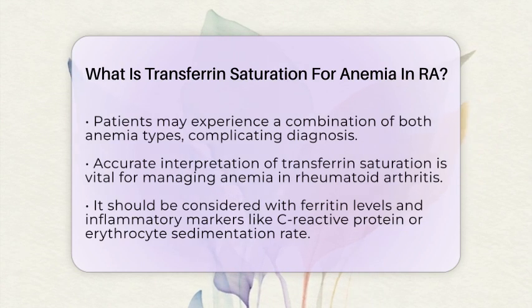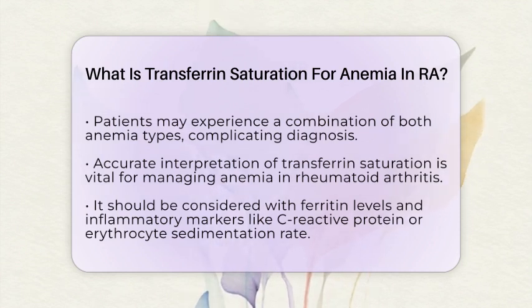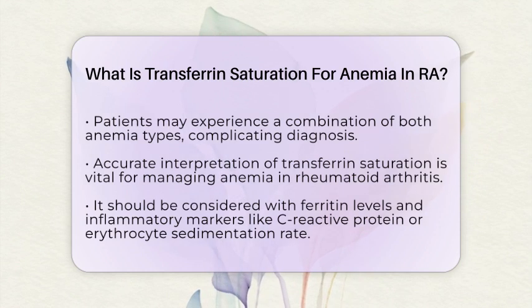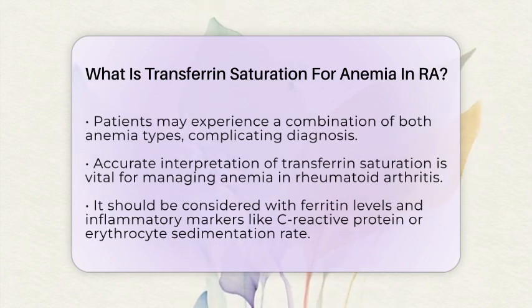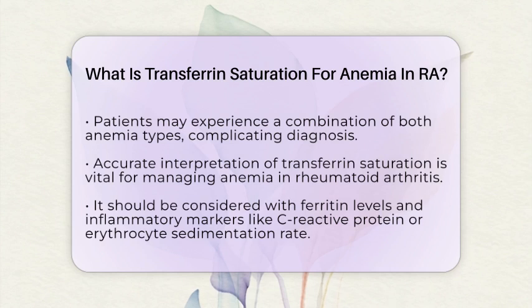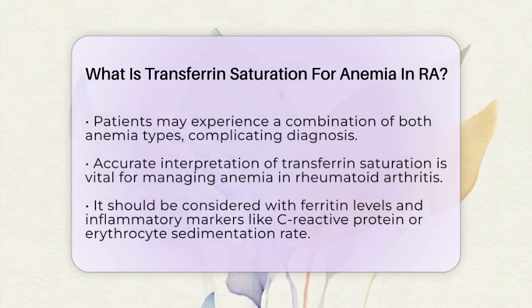It should be considered alongside ferritin levels and inflammatory markers, such as C-reactive protein or erythrocyte sedimentation rate. For instance, a low transferrin saturation with low ferritin and no signs of inflammation typically indicates iron deficiency anemia. Conversely, low transferrin saturation with high ferritin and active inflammation suggests anemia of chronic disease.